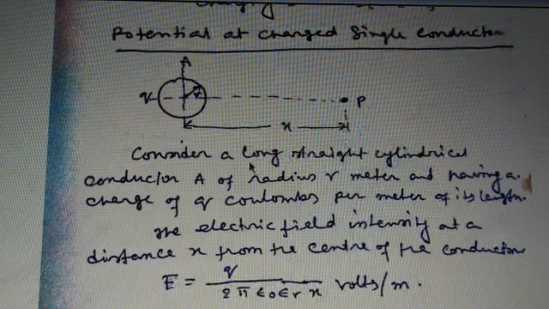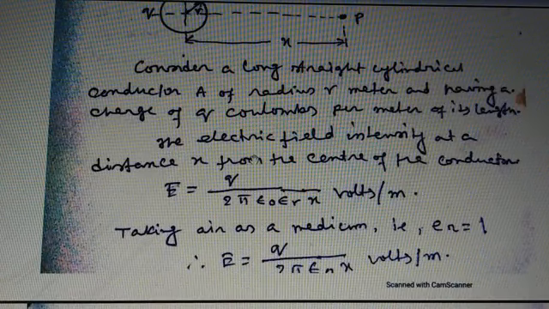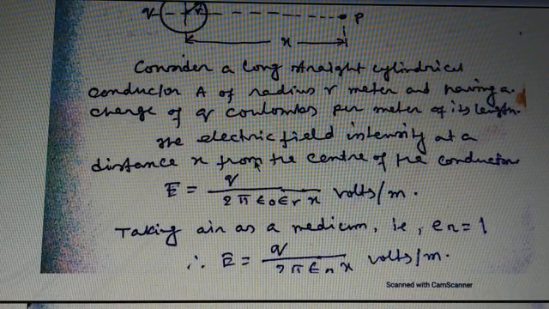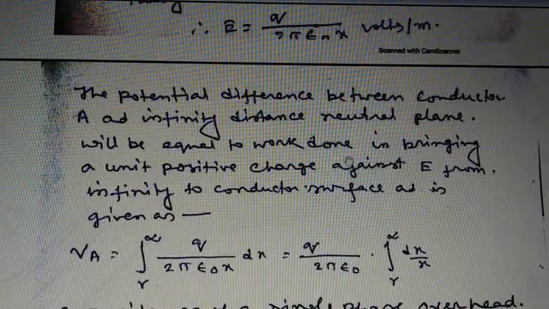Taking the air medium, epsilon r equals 1, then E equals q by 2 pi epsilon 0 x volts per meter.